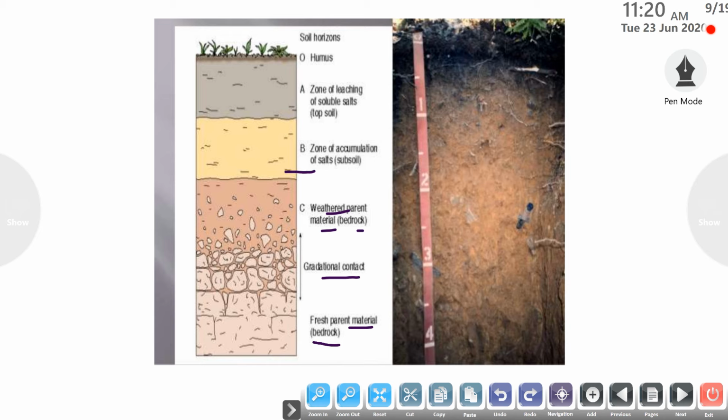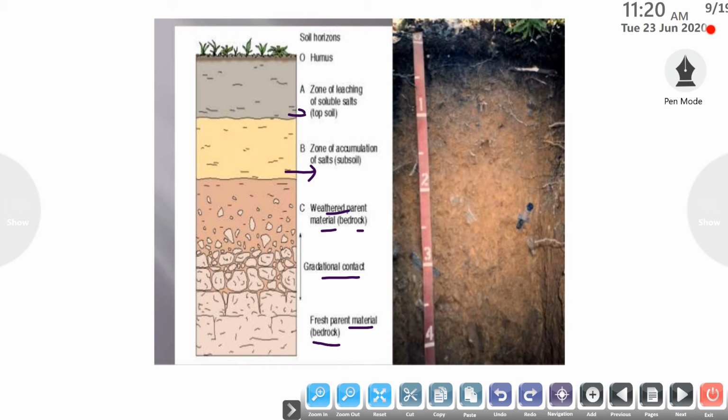The next is the B horizon. It is the zone of accumulation of salt, water and various particles. So it is also known as subsoil. Subsoil means next to the topsoil layer. The B horizon consists of minerals, salts and water.